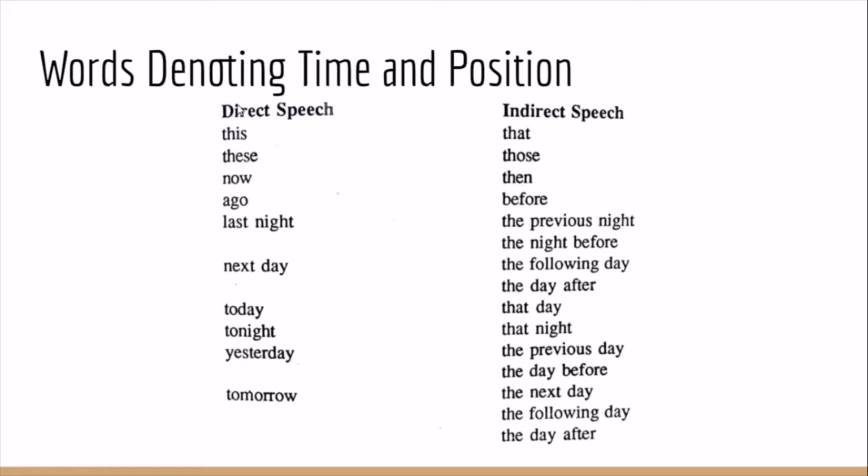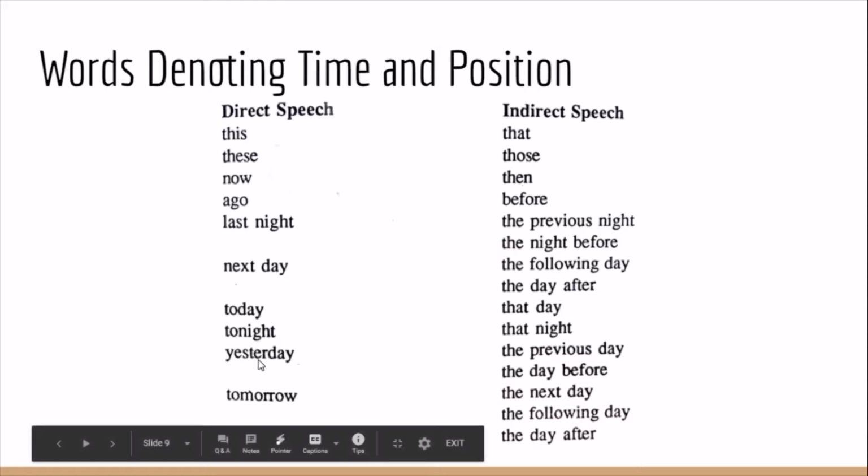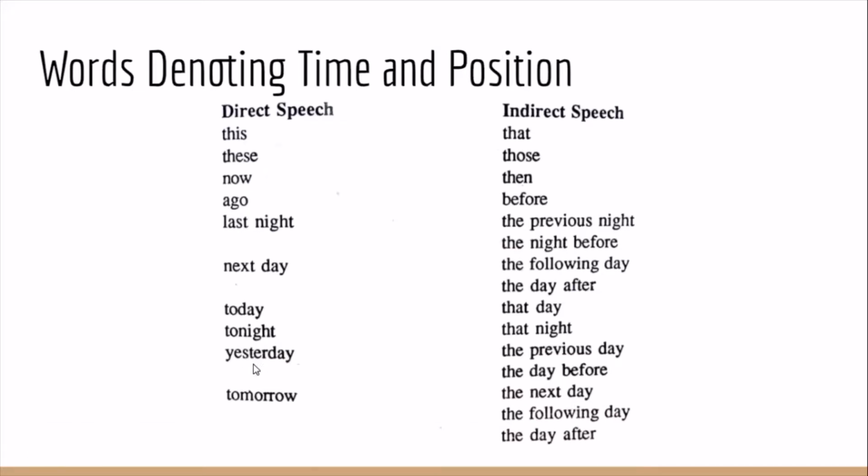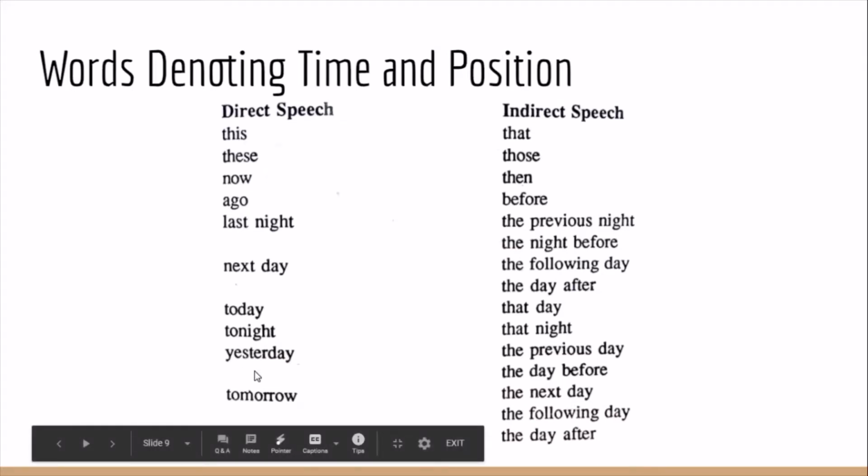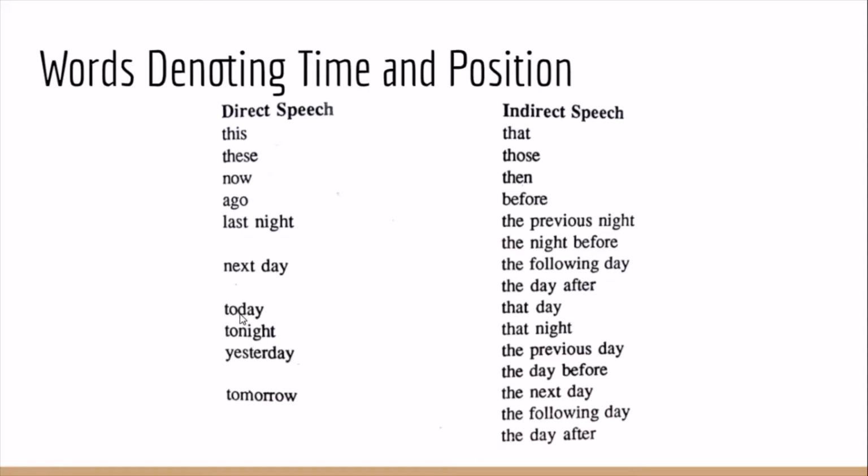This changes to that, these changes to those, now to then, ago to before, last night to the previous night or the night before, next day to the following day or the day after, today to that day, tonight to that night, yesterday to the previous day or the day before, and tomorrow to the next day, the following day or the day after. So these are the words that denote time and position and how they change in indirect speech.